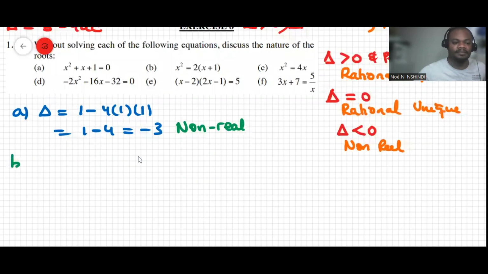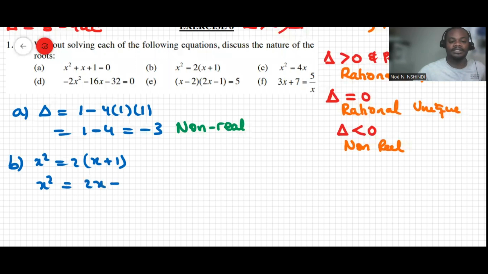For B, we have x squared equal to 2 open brackets x plus 1. I'm not solving it, but I just need to write the standard form of the quadratic equation. That makes it equal to 2x plus 2.